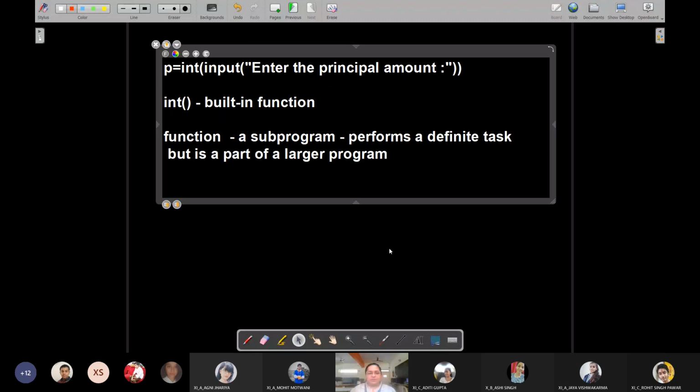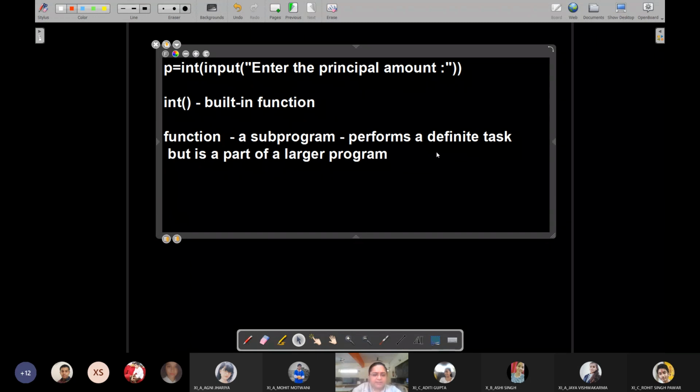Sorry for the interruption, students. So a function is a part of a larger program. Here, this int is a built-in function. You don't need to worry about the underlying program for int; you just have to use this int function in your program. What does this int function do?